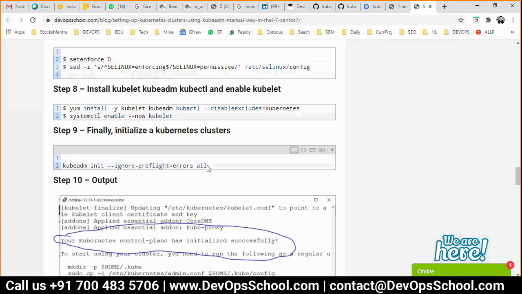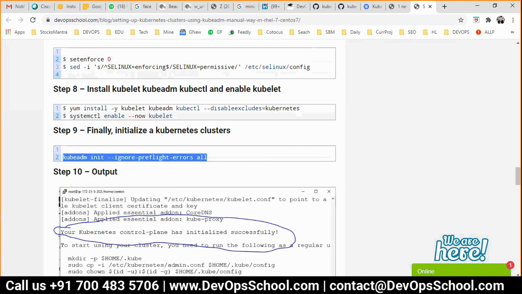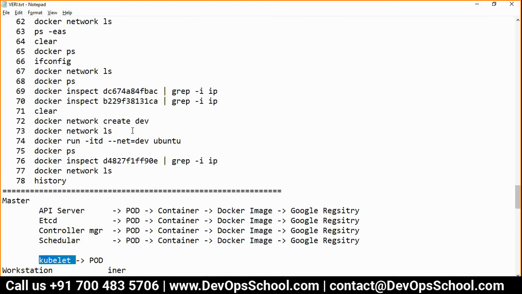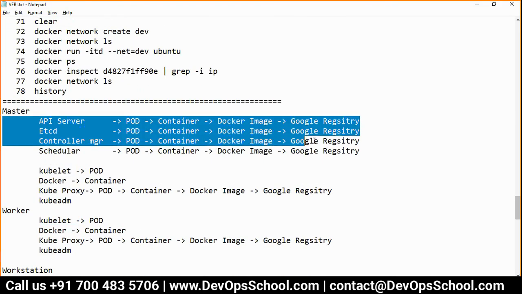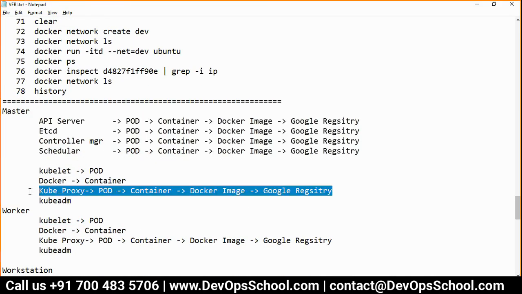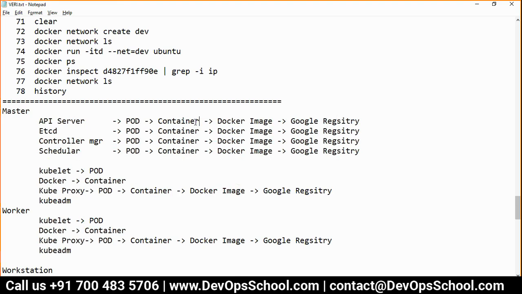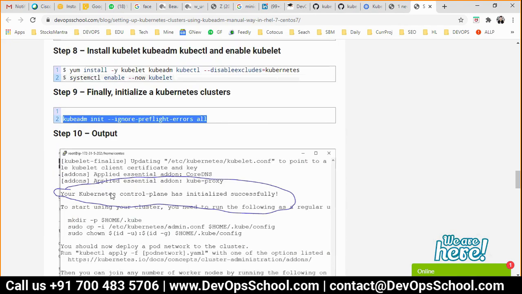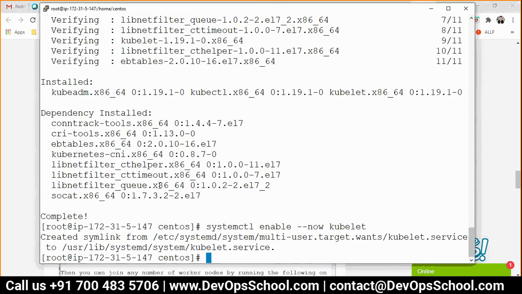So init means initialize. What? Master. That means this magical command will set up everything for you. When I say everything, that means all these and this one. It will download the images from the registry, create containers, create pods, and set up the certificates, authentication, the CA server, and many other things. If you really want to understand, you can see the command line output of it. So I am running it.